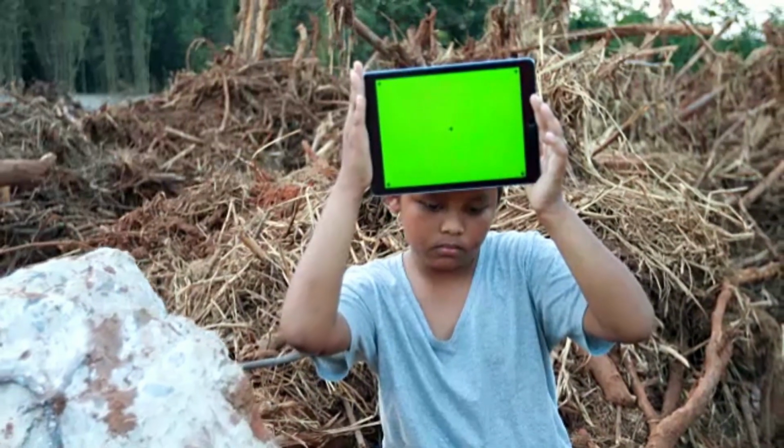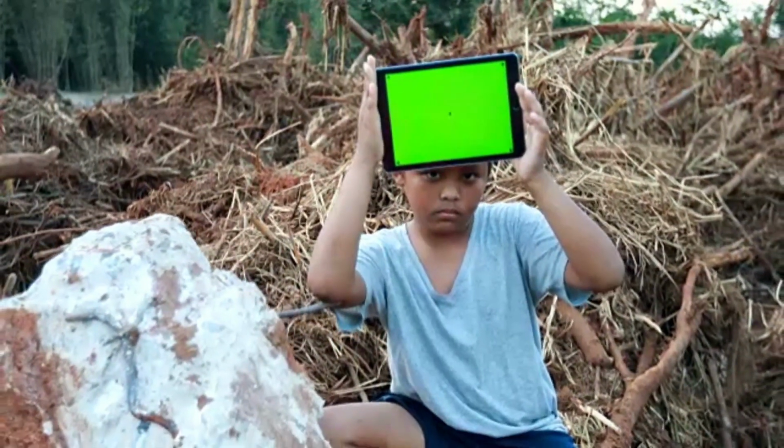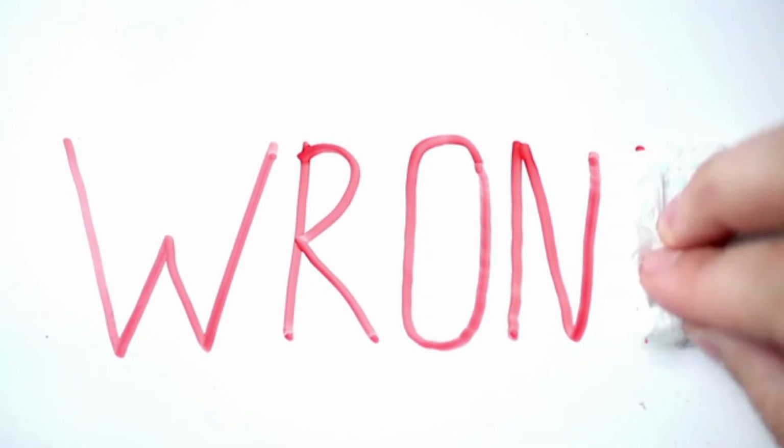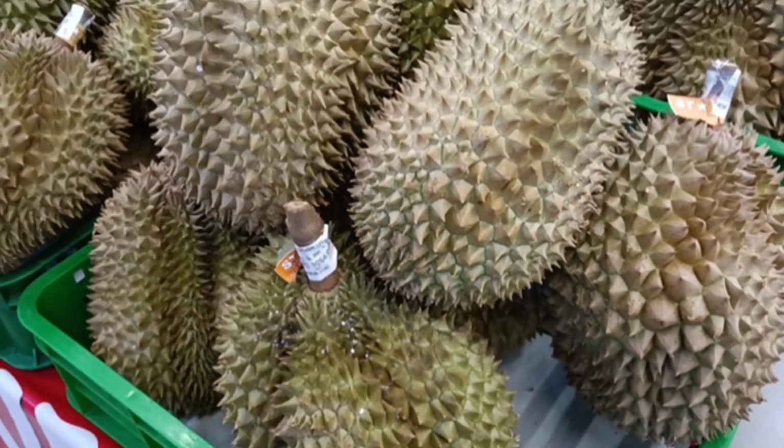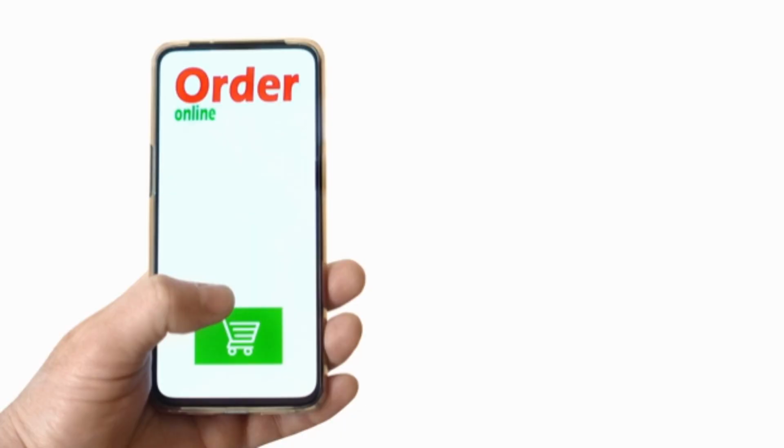Bandwagon effect. We tend to do what others are doing. If everyone around us believes or does something, we feel pressure to follow. Example: you buy a product just because it's trending, even if you don't really need it.